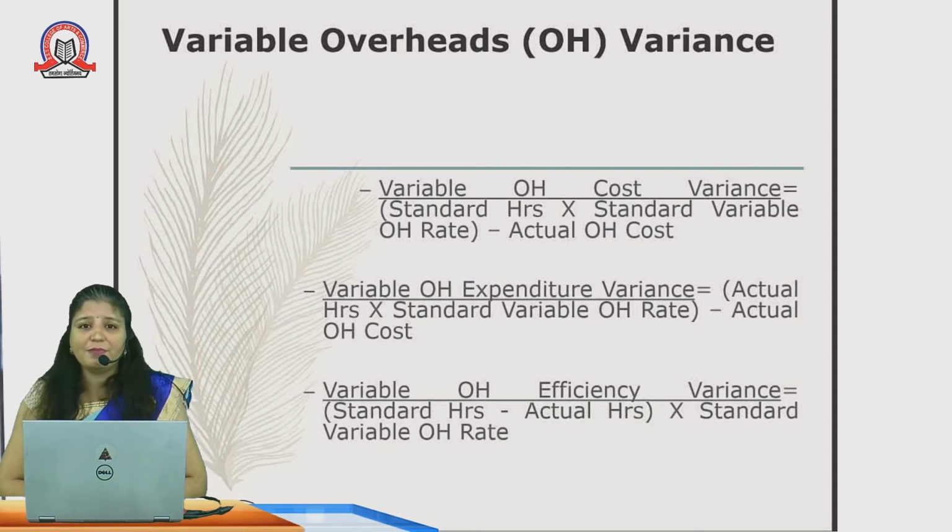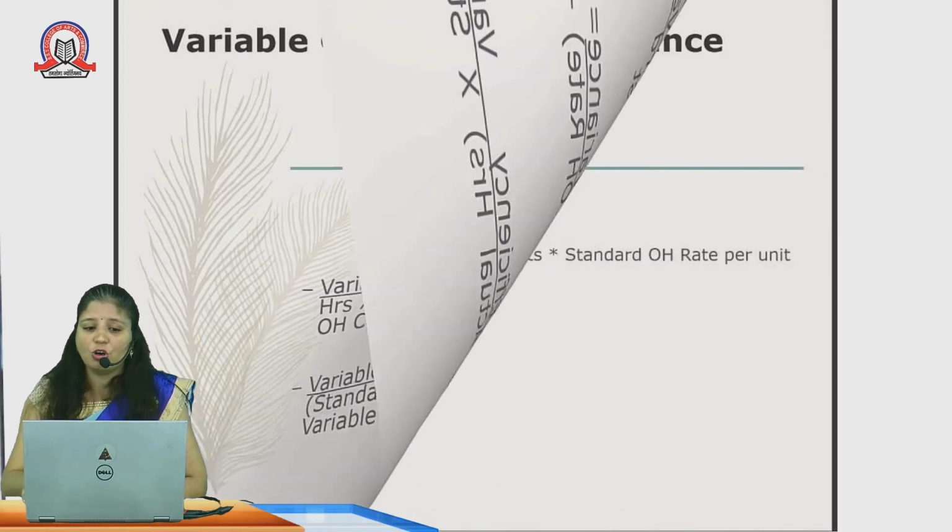While preparing the budget, it is nothing but a prediction. Budgetary control is also nothing but a prediction which we have done. In that way, we always try to maintain the standard hours and standard variable overhead hours, and then we compare them with the actual ones. Standard costing is nothing but comparing with the actual process, with the actual overheads.